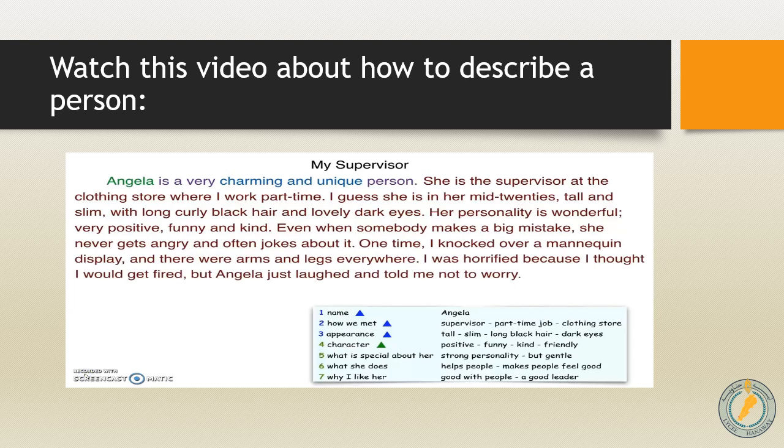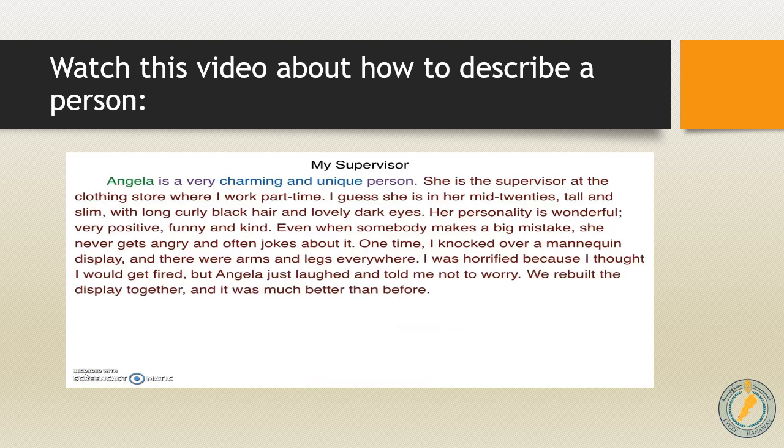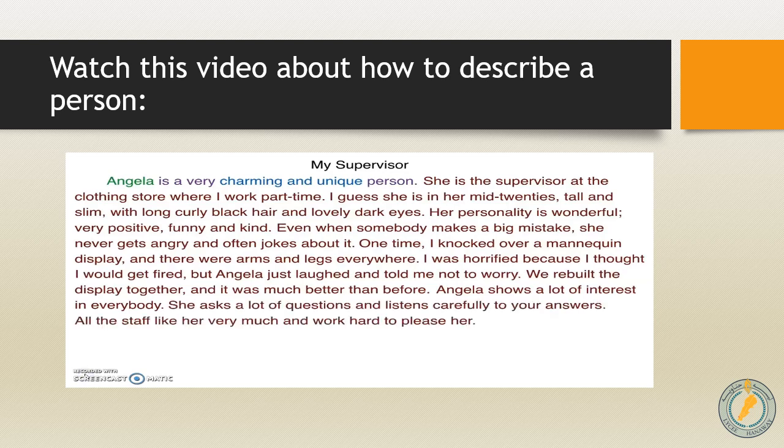One time, I knocked over a mannequin display, and there were arms and legs everywhere. I was horrified because I thought I would get fired, but Angela just laughed and told me not to worry. We rebuilt the display together, and it was much better than before. Angela shows a lot of interest in everybody. Let's see how. She asks a lot of questions and listens carefully to your answers. That's why all the staff like her very much and work hard to please her.